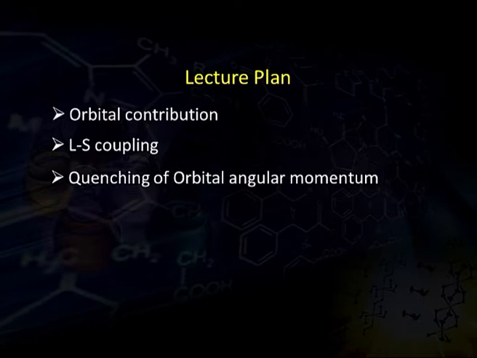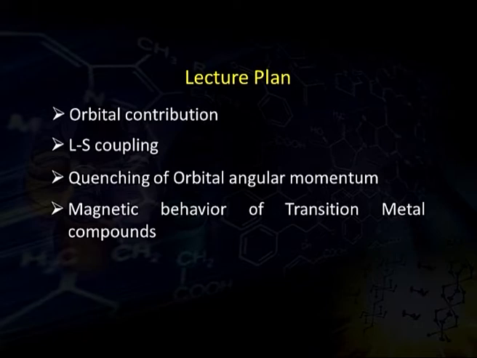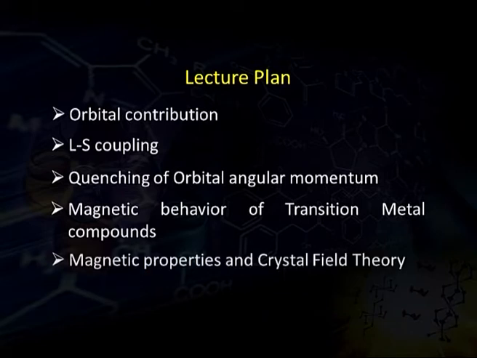If orbital angular momentum participates in the magnetic properties, in some cases it is quenched by the chemical environment. Then the magnetic behavior of transition metal compounds within a series, how they behave in a magnetic environment, and the magnetic properties and their explanation based on crystal field theory.